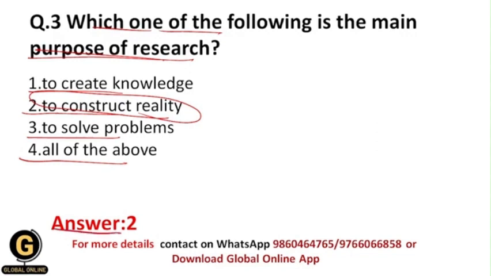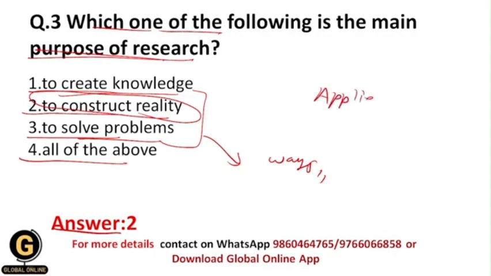And creating knowledge, or solving problems, these are specific ways of doing research, and these ways depend upon what kind of research it is. Basically if you are doing applied research, then in applied research you solve specific problems by applying the laws to your problems to solve them.